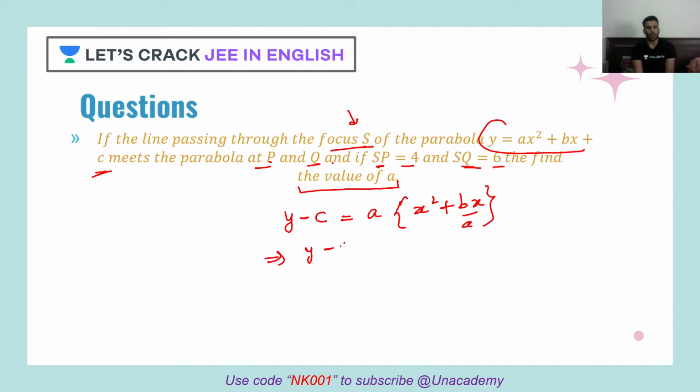So on both sides, when I want to make a perfect square, what do I need to do? I'll just take a, this is common, so I can take x square plus b by a x, plus bx by a. And to make it a perfect square, I'll be adding b square by 4a square. What is that? This is b by 2a, so b by 2a is whole square. Similarly, I'll be adding the same term here, b square by 4a square.